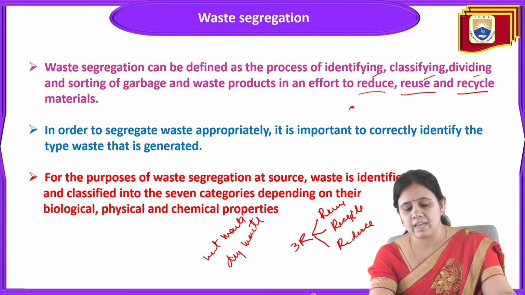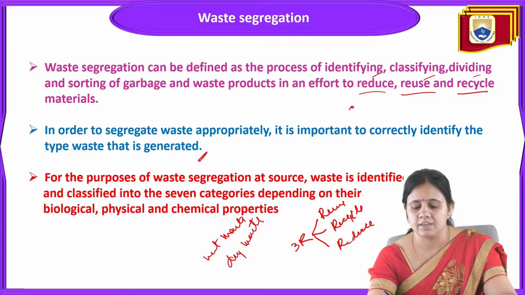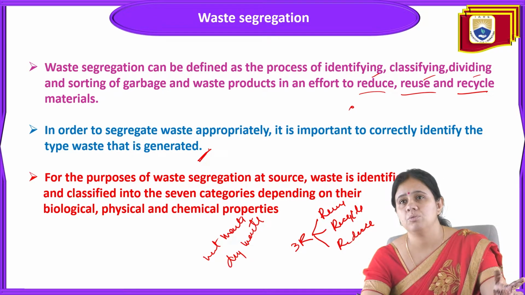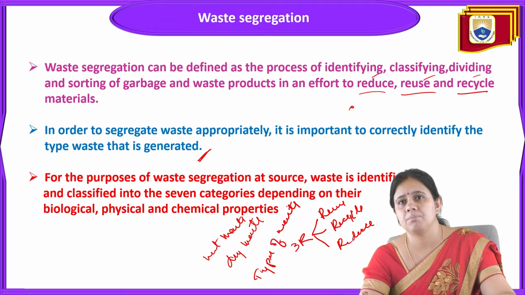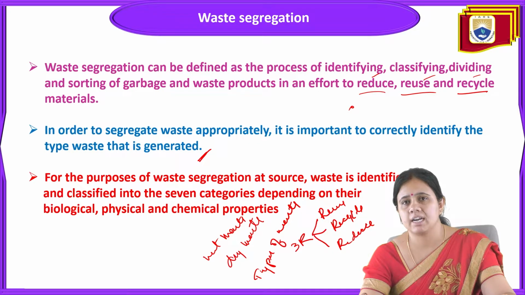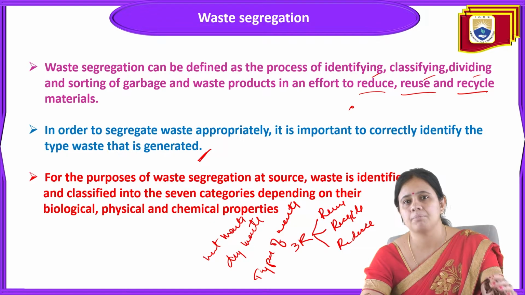In order to segregate waste properly, it is very important to correctly identify the type of waste that is generated. The first point is that we have to identify the types of waste. For the purpose of waste segregation at source, waste is identified and classified into 7 categories depending on its biological, physical and chemical properties.